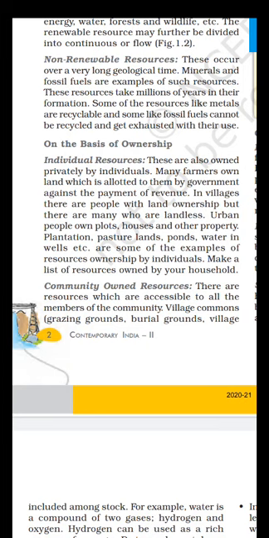Then on the basis of ownership, resources have also been categorized. First is individual resources. All those resources which are occupied or owned by private individuals are called individual resources. Like if we have our own property, a house, a car, anything which we own is our private resource. A house, a plot, property, any kind of farm or a pond that we have, anything that we own is called an individual resource.